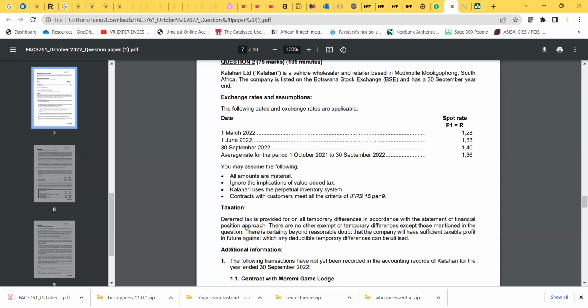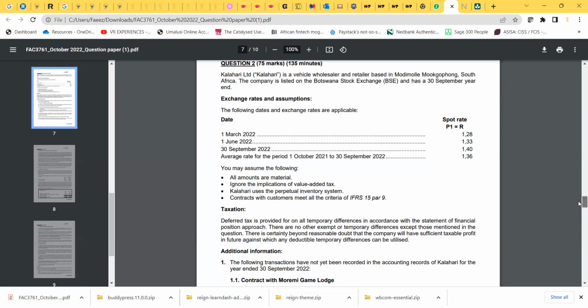Okay, so then they have exchange rate assumptions. The following dates and exchange rates are applicable. Okay, so we have the different dates over here: 1 March 2022, 1 June, 30th September, and then the average for the period. Okay, so they say you may assume all amounts are material, ignore implications of VAT. Kalahari uses the perpetual inventory system, and contracts with customers meet all the criteria of IFRS 15, paragraph 9. Okay, so that is basically that.